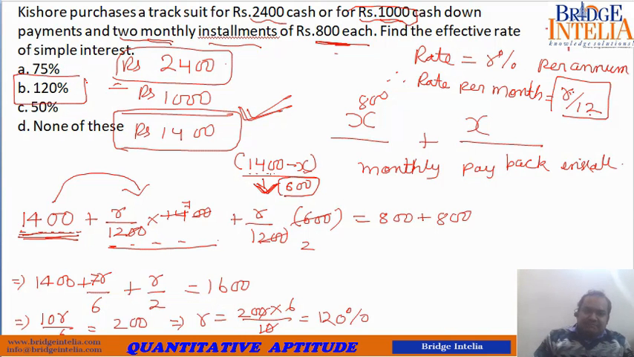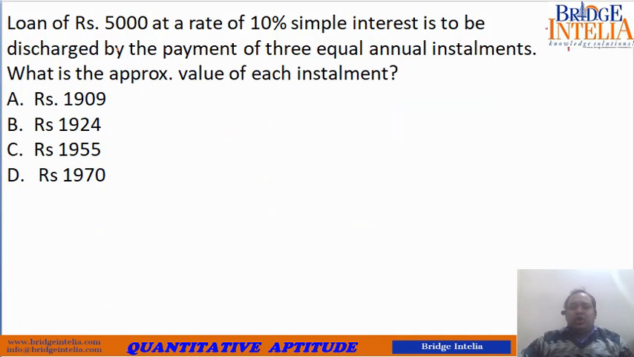So let's take another example. A loan of rupees 5,000 at 10% simple interest is to be discharged by payment of 3 equal installments. What is the approximate value of each installment? So let's suppose that each installment is of rupees X. This time installments are paid annually. That means after a gap of 1 year. What is the rate? Rate is 10%.